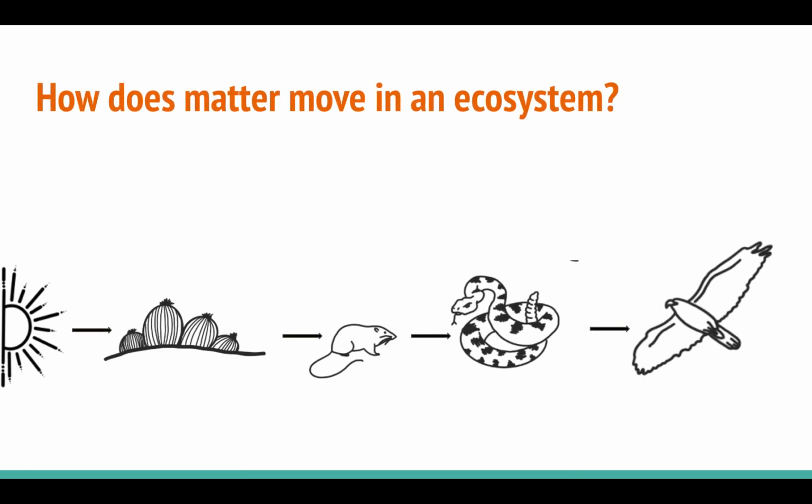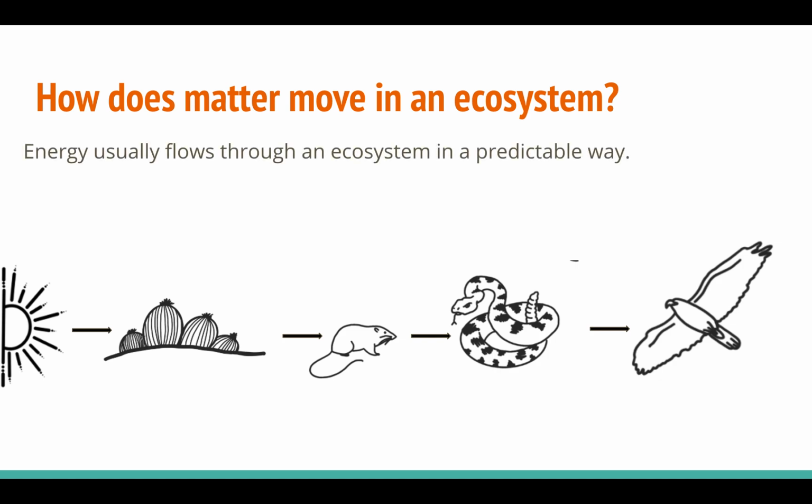So here's a simplistic model of how this energy and this matter actually moves. Energy and matter usually flows through an ecosystem in a very predictable way. It moves from the sun originally to plants, to animals, to decomposers. So let's go ahead and look at this in an example.